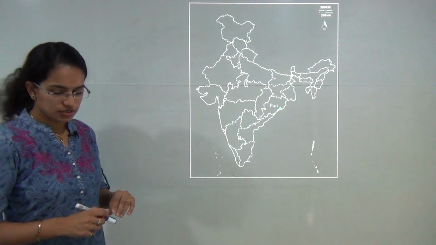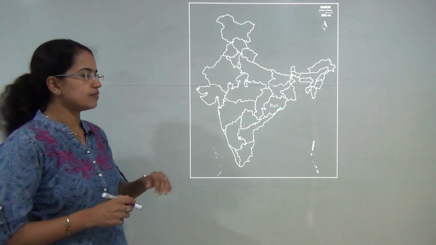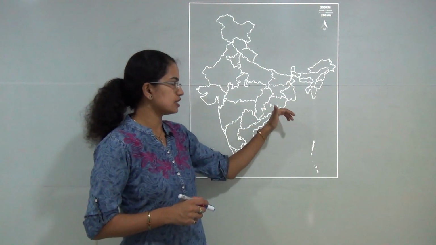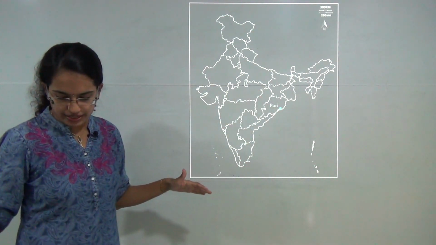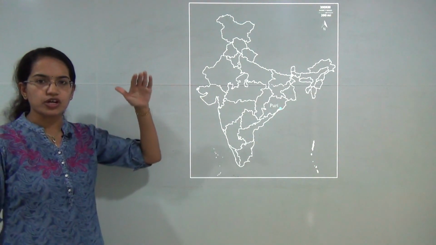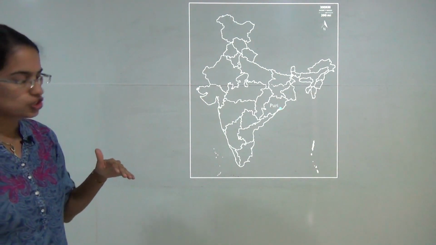The next location is Puri. At Puri, Sudarshan Patnaik set the Guinness World Record for creating the largest sand castle, and this sand castle was nearly 48 feet and 8 inches tall.